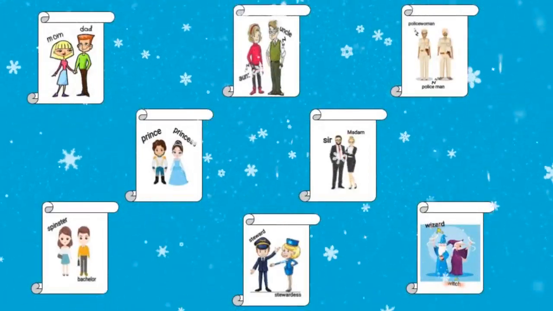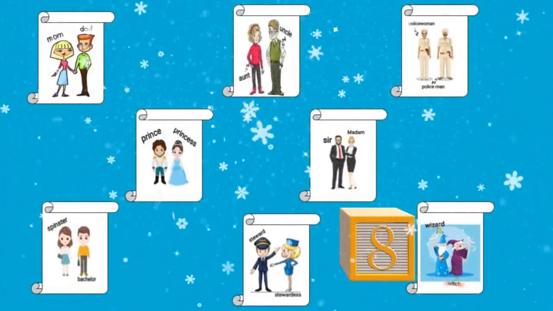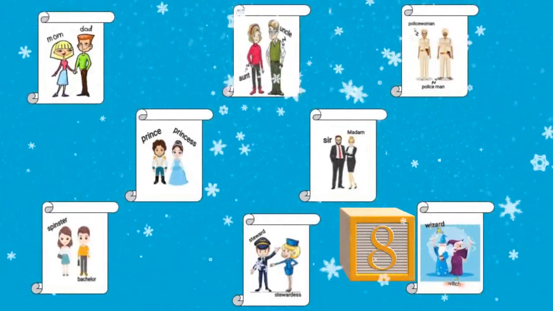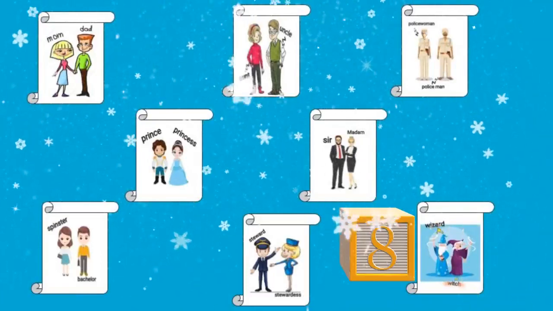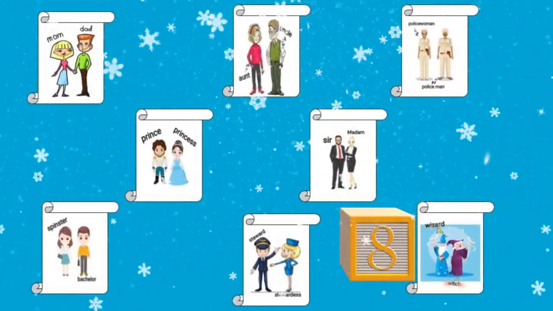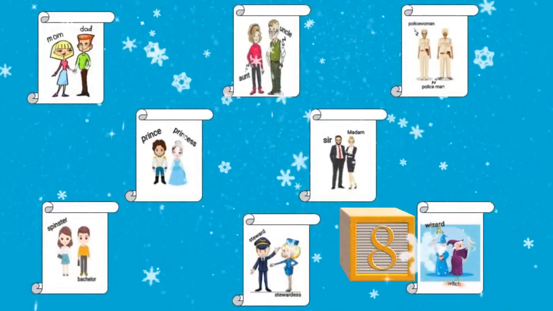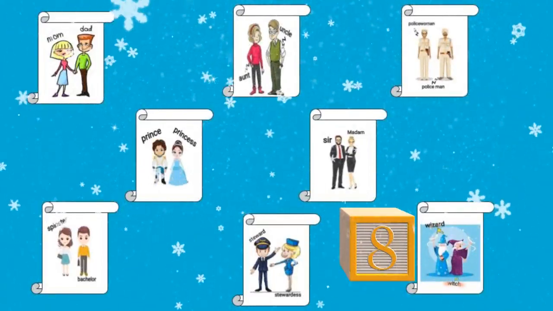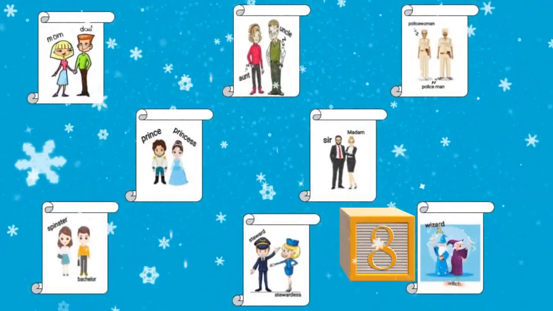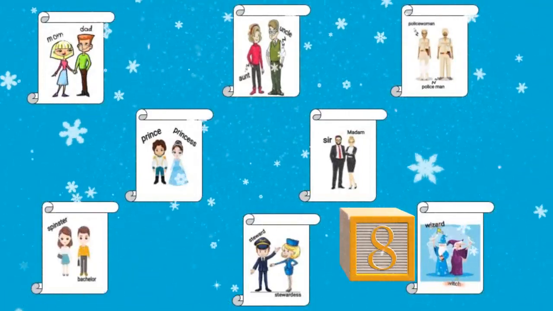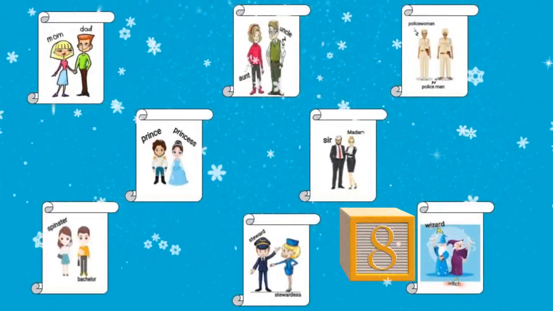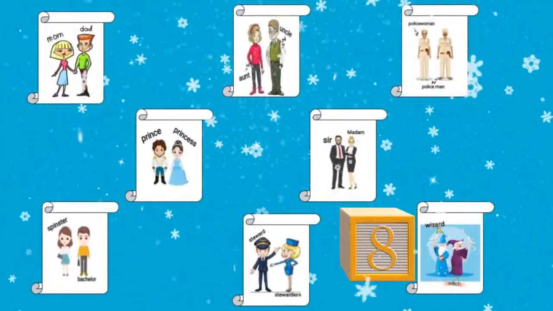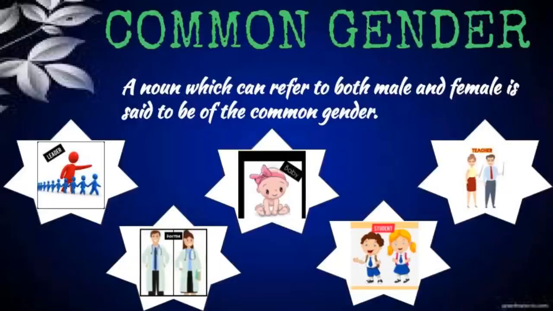And the last example is wizard and witch. Okay, wizard refers to the male gender. It means a man who has magical powers. We can call the person a wizard. And witch refers to the female gender who has magical powers. If a girl has a magical power, we can call the girl a witch. If a man has a magical power, we can call the man or a boy a wizard.